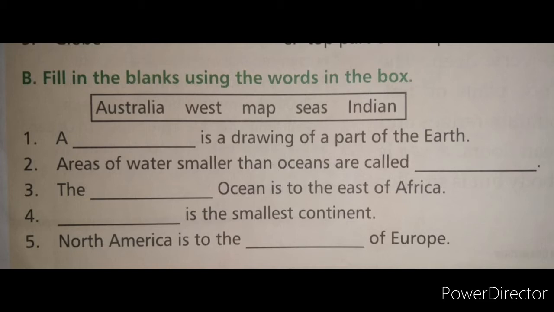Third, the dash ocean is to the east of Africa. The answer is Indian. Fourth, dash is the smallest continent. Answer, Australia. Fifth one, North America is to the dash of Europe. The answer is west.